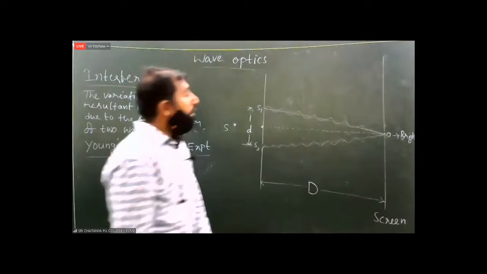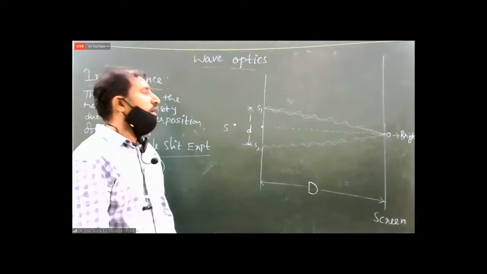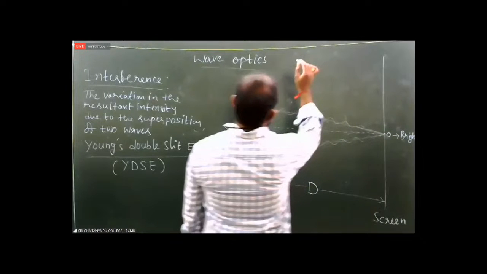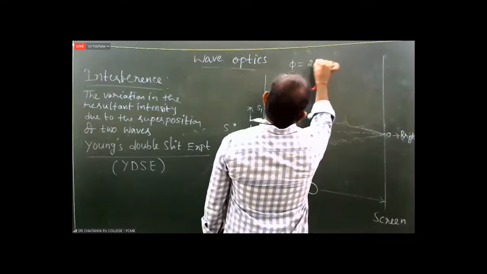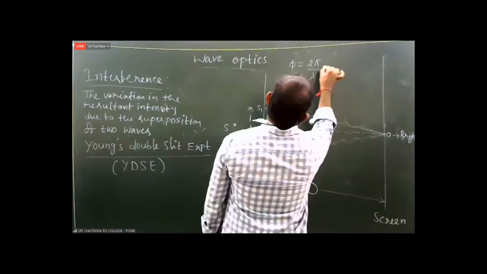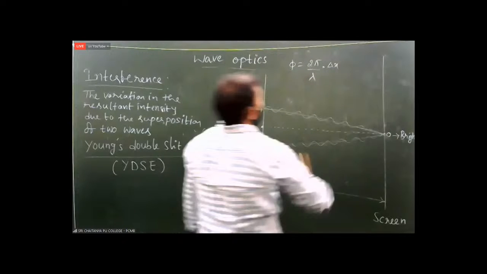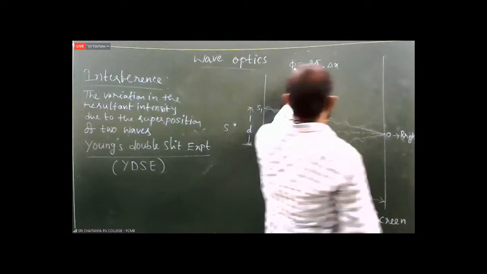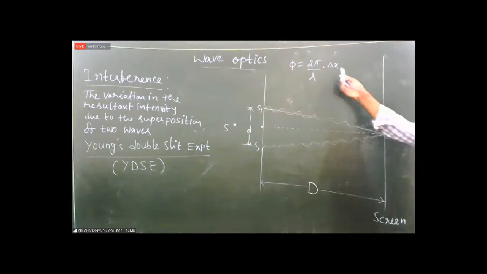Now what I am saying is, at O, brightness is always found, because of one relation: the relation between phase difference and path difference. Phase difference phi is equal to 2 pi by lambda into delta x. Here phi is the phase difference, lambda is the wavelength, and delta x is the path difference.